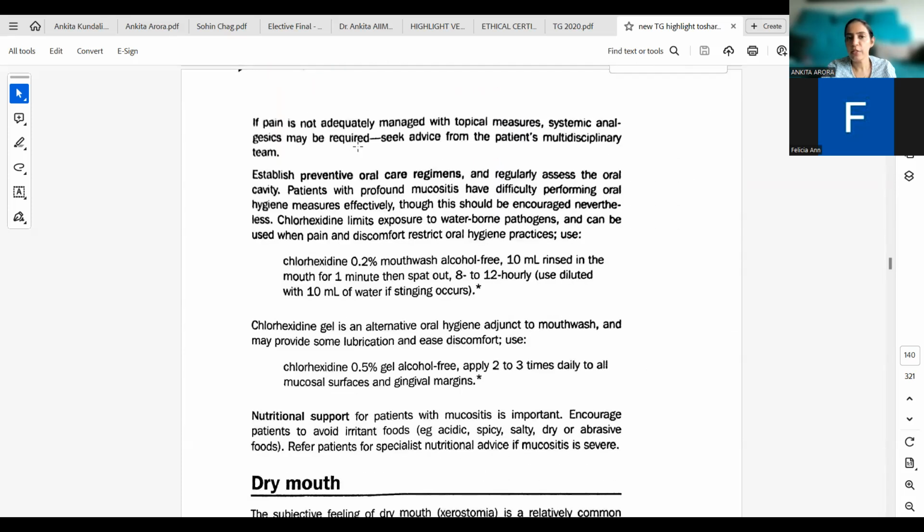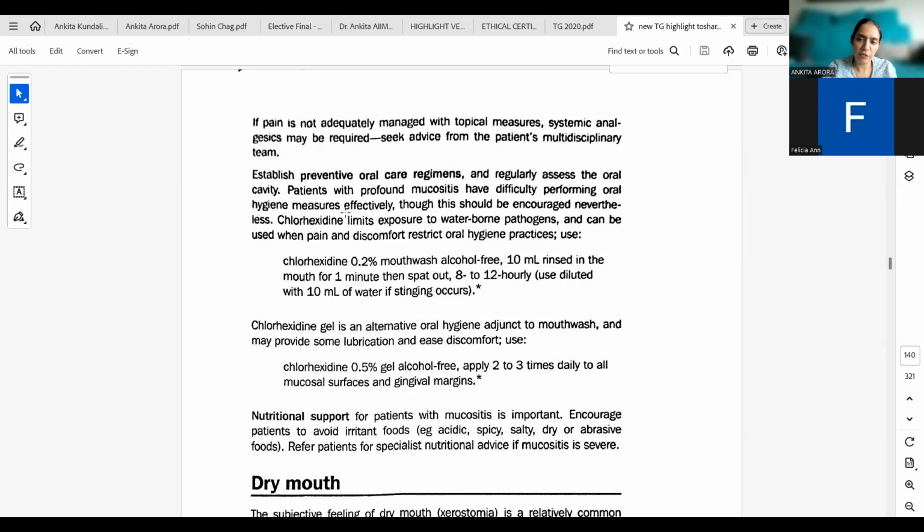So if pain is not adequately managed with topical measures, systemic analgesics may be required, and seek advice from the patient's multidisciplinary team. Establish preventive oral care regimens. Regularly assess the oral cavity. Patients with profound mucositis have difficulty performing oral hygiene measures effectively. So this should be encouraged nevertheless.